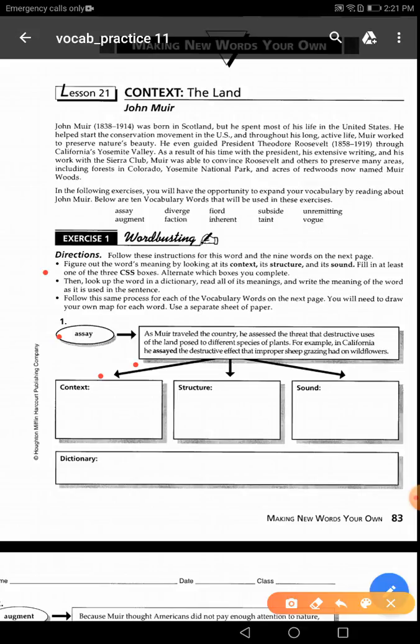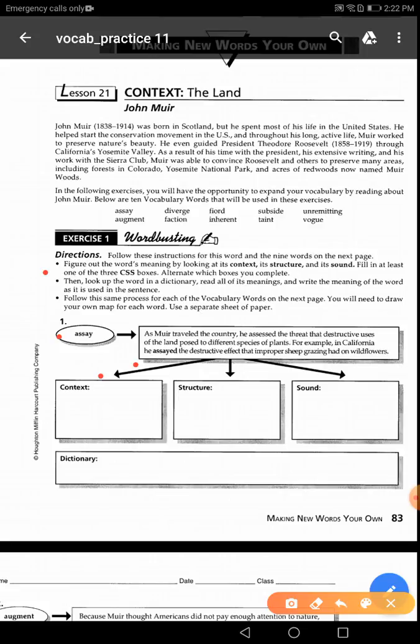Your mission, guys, will be to find a clue to the meaning of the main words that we have here. For example, the first word is the word assay. We will read the example given here and try to provide a clue to the meaning of that word. I know that in some sentences and examples that you have in your book, sometimes you don't have a clue to the meaning, but at least you can reach the meaning even without a clear clue. Maybe it's subtle sometimes. So I read the first example with you, and we will try to apply the same strategy to all the words that we have here.